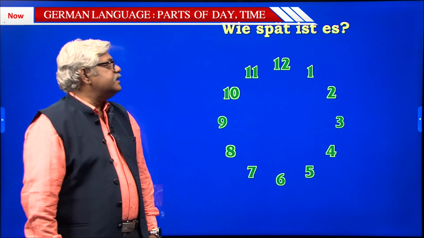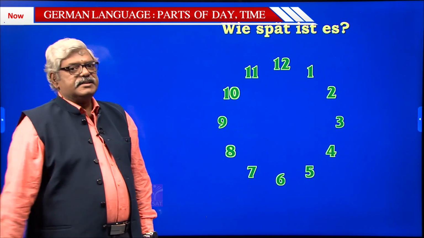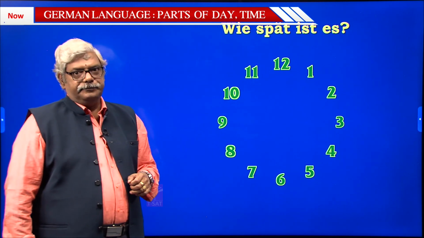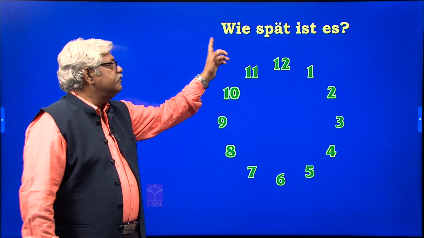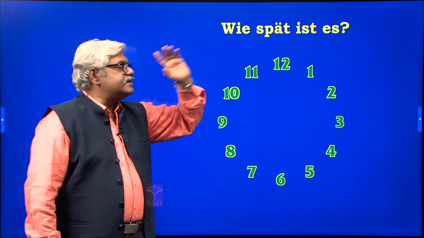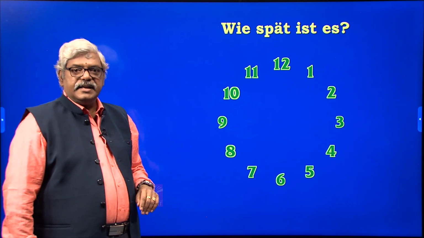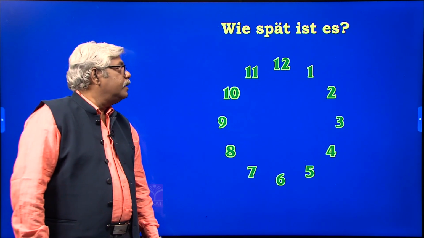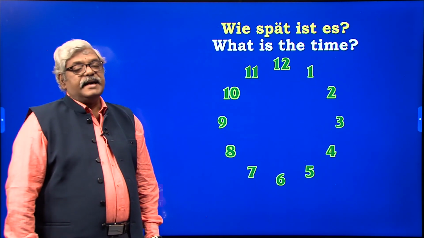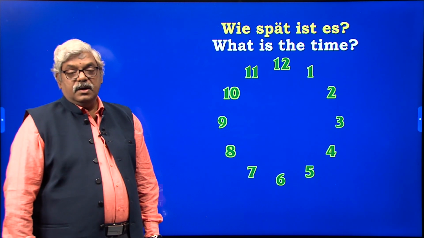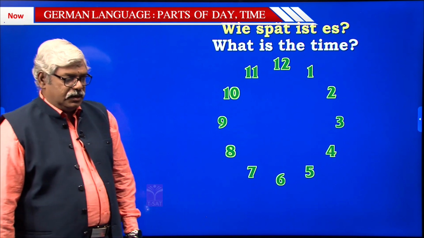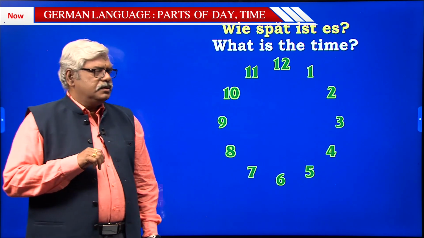So inofficial side, when I start that, first of all, how to ask time? The question is, wie spät ist es? Wie spät ist es? Meaning, what is the time? What is the time? You may get a doubt.